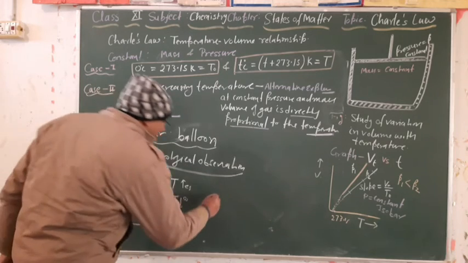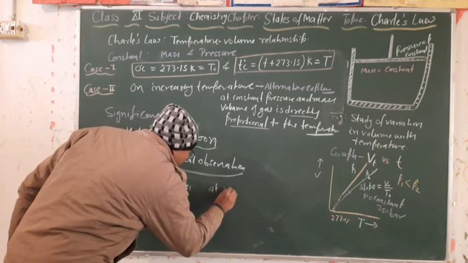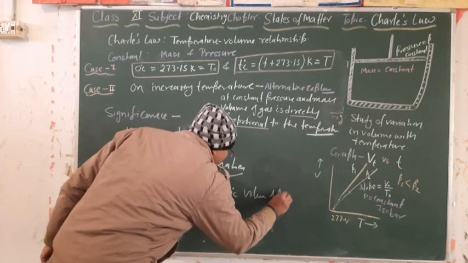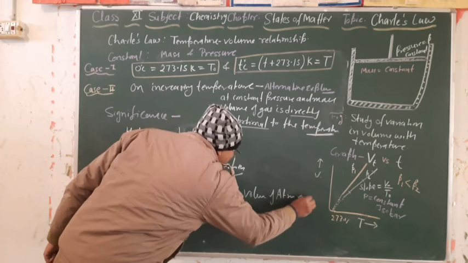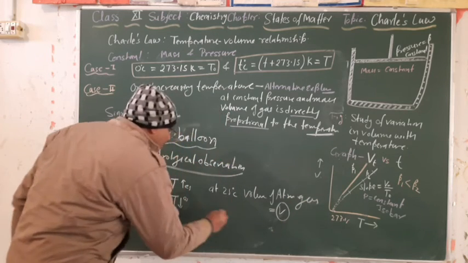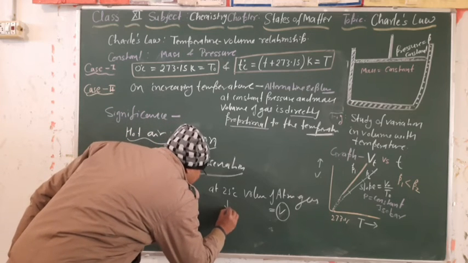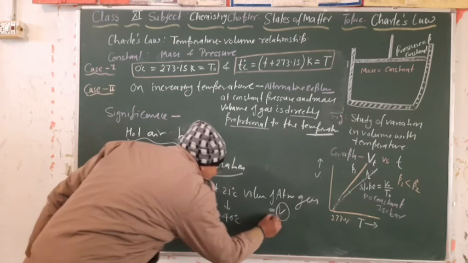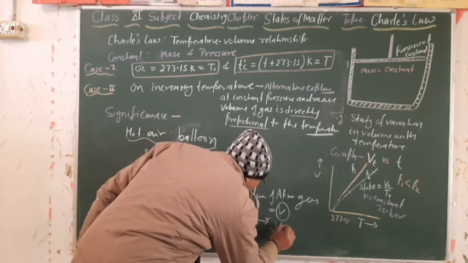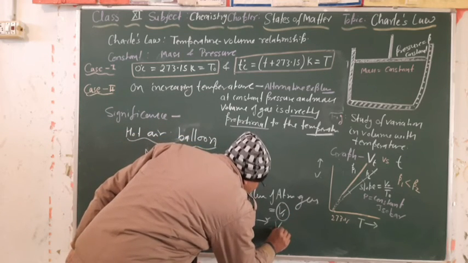Suppose at 25 degrees Celsius the volume of atmospheric gas is V1, when the temperature increases to 40 degrees Celsius, the volume will also increase to V2.